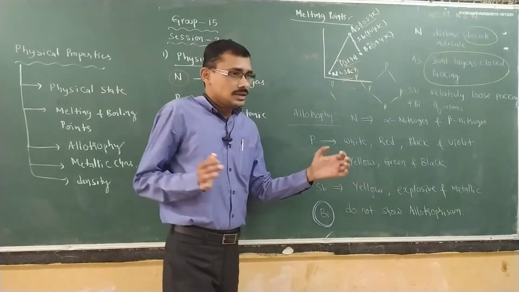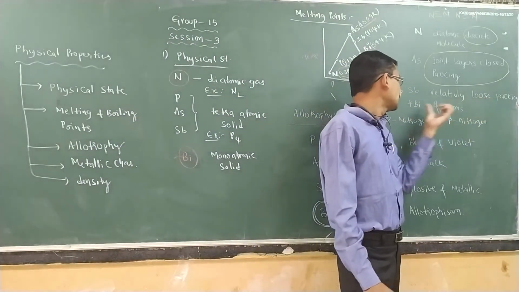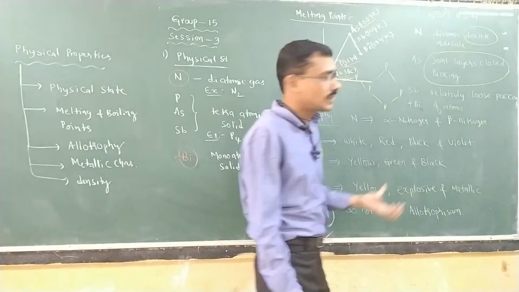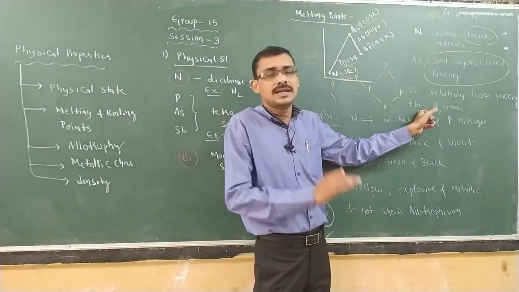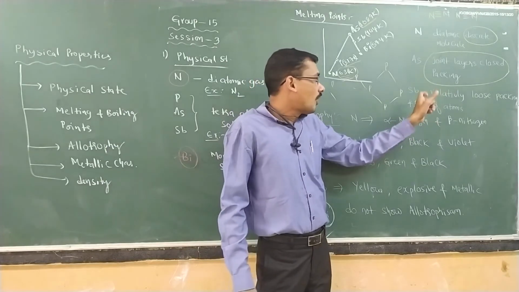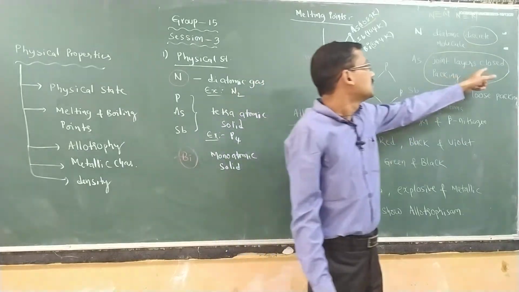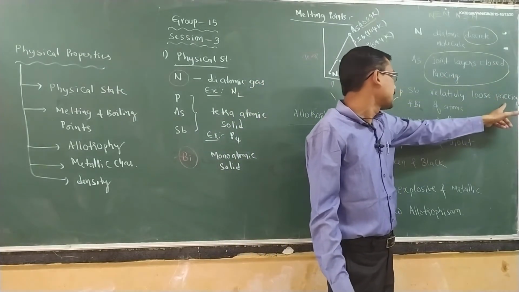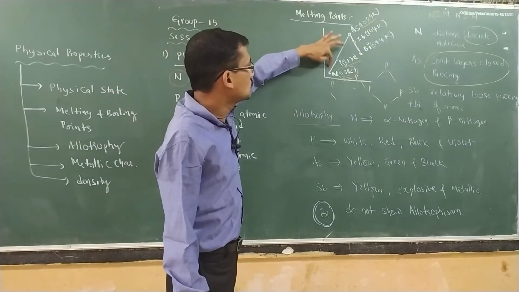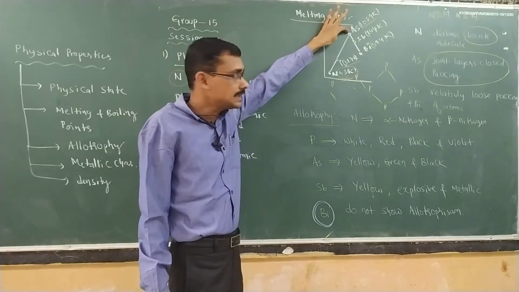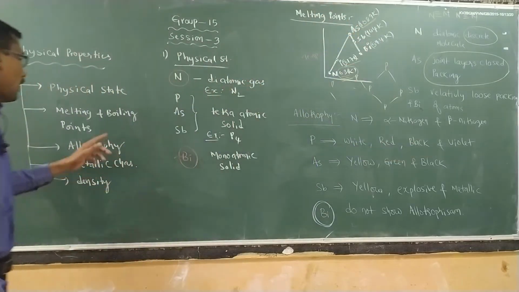Next, after this, from arsenic to antimony and bismuth, when you observe here, they are having relatively loose packing. That means the packing fraction, if you observe, there is a huge empty space available in bismuth. Why? Because in bismuth, very weak bondings are there. The metallic bonding in bismuth is very weak, very less. So that is the reason the bondings are weak. Therefore, they will get more space. Therefore, they are getting very loose packing in bismuth as well as antimony. That is the reason from nitrogen to arsenic, melting points are increasing. And from arsenic to bismuth, melting points are decreasing.